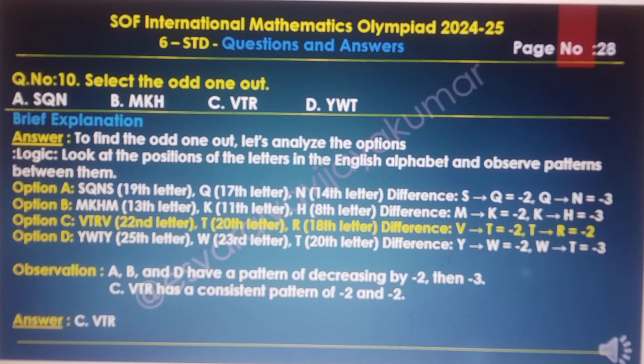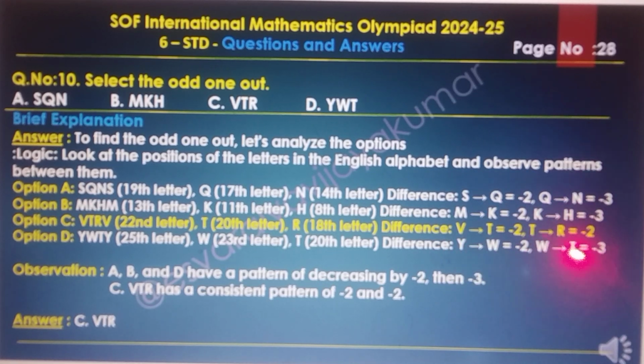Option C: V, T, R. V is the 22nd letter, T is the 20th letter, and R is the 18th letter. The difference between V and T is -2, T and R is -2. Option D is the same way: Y, W, T. Y is the 25th letter, W is the 23rd letter, and T is the 20th letter. The difference between Y and W is -2, W and T is -3. The differences are mentioned here: minus 2, minus 2; minus 2, minus 3; and minus 2, minus 3.